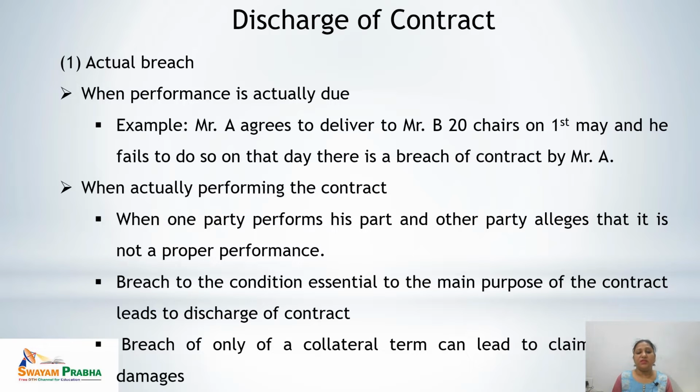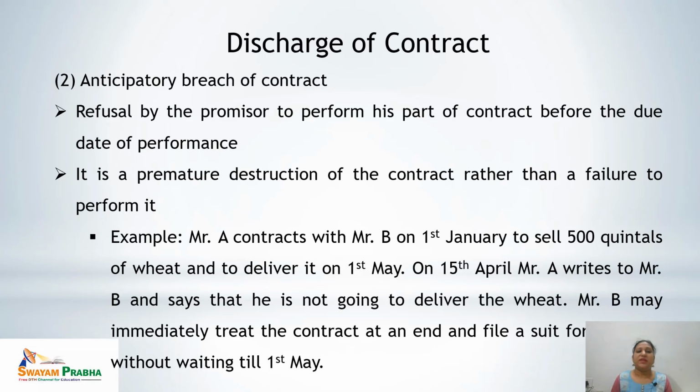And if there is a breach of only a collateral term to the contract, here the contract is not discharged, but it will lead to the claim for damages only. That means when there is a non-performance when it was actually due, that is called as actual breach. Second is the anticipatory breach of contract. So what is the anticipatory?